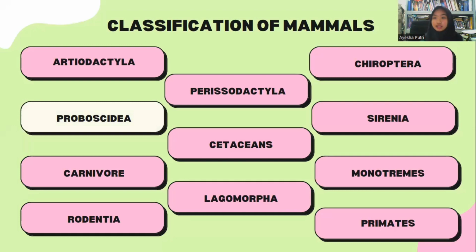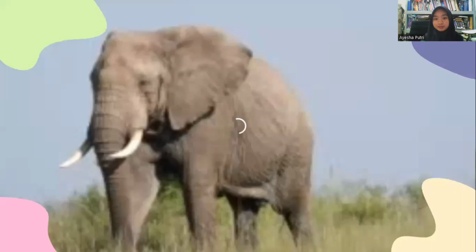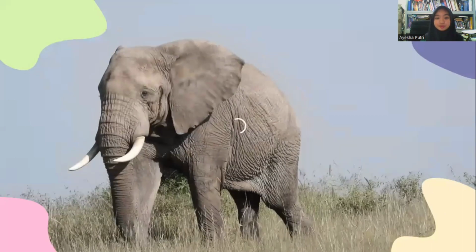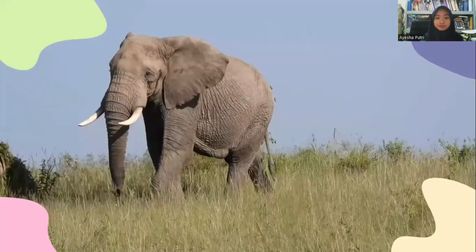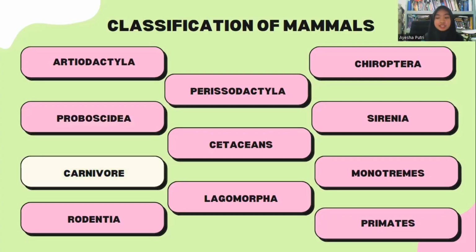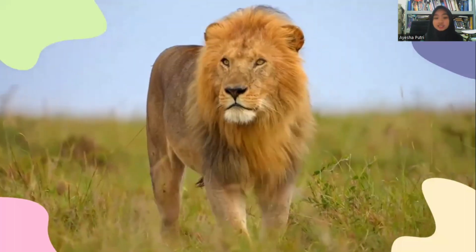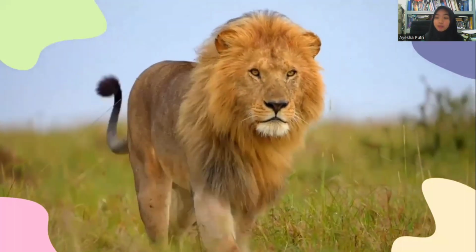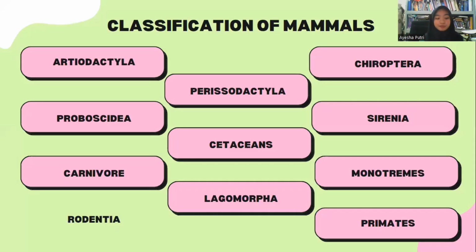The example of Proboscidea is the elephant. The next is Carnivora. The order Carnivora is the order whose members are meat eaters. Examples are lion, cat, dog, bear, and etc.